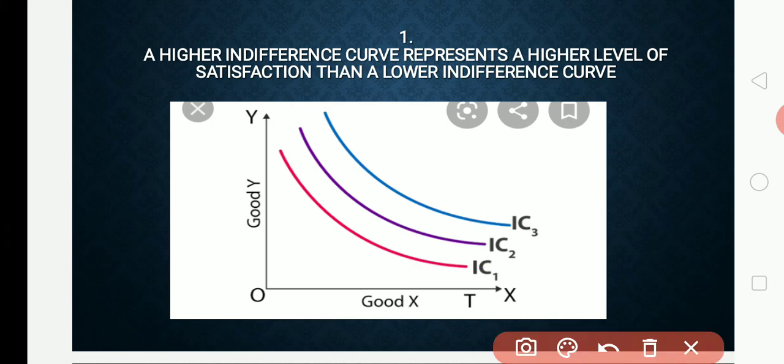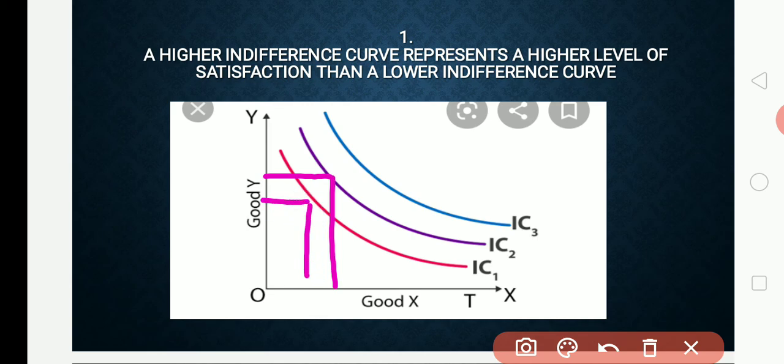Now we'll see the indifference curve sloping downward from left to right. Here we get this much of Y commodity, that is mango, and so much of banana, in IC1. But compared to IC1, IC2 will get more.